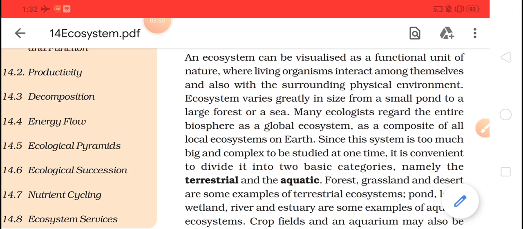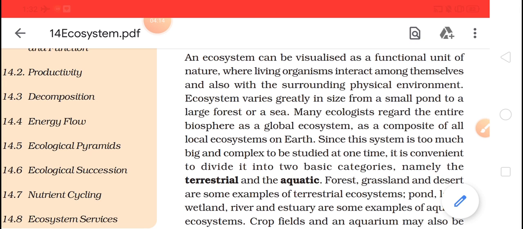You must be knowing these factors, but let's explain them a little bit, because these two words, biotic and abiotic, we will continuously use in this chapter. Abiotic factors are those which are non-living, but they support the living organisms.